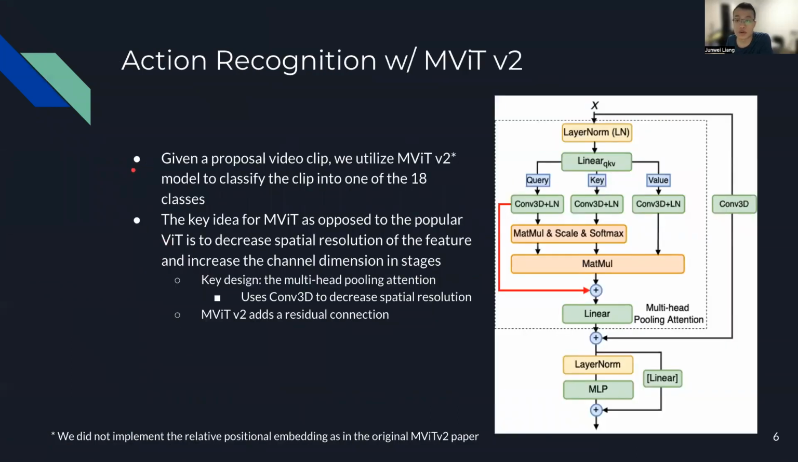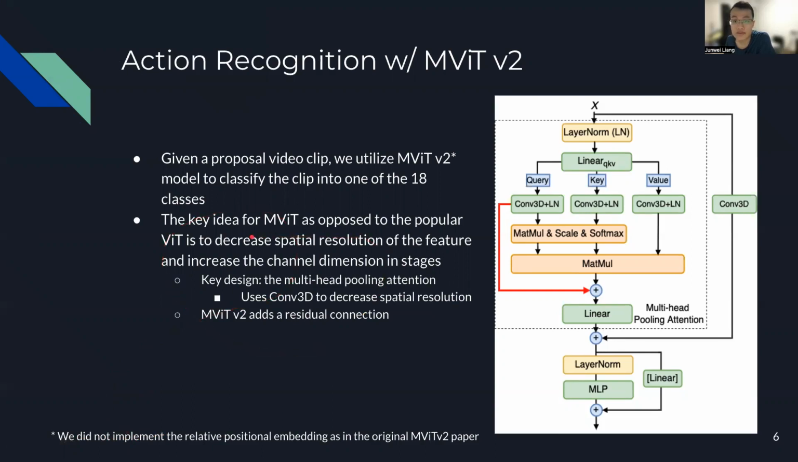Here we present our core action recognition module. Given a proposal video clip, we utilize the multi-scale vision transformer V2 to classify the clip into one of the 18 classes in this dataset. Note that the code of MViT V2, which was published at CVPR 2022, is not released, so we did not implement the relative positional embedding as in the original paper.